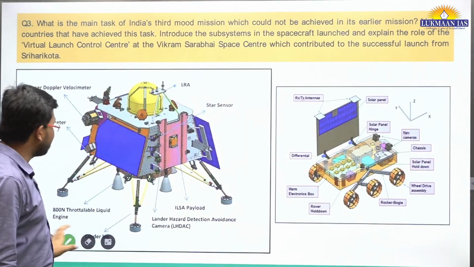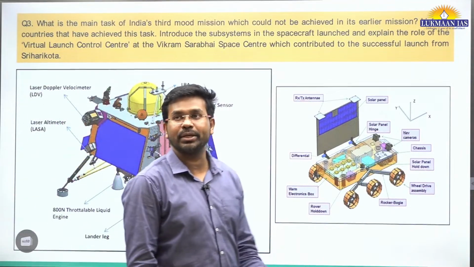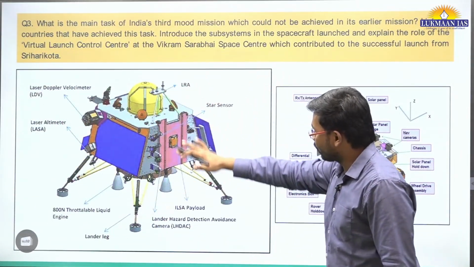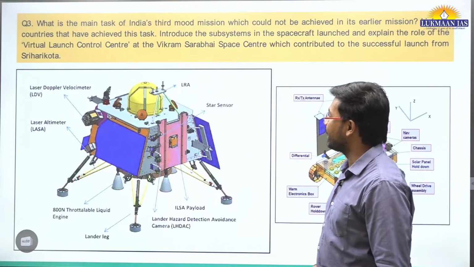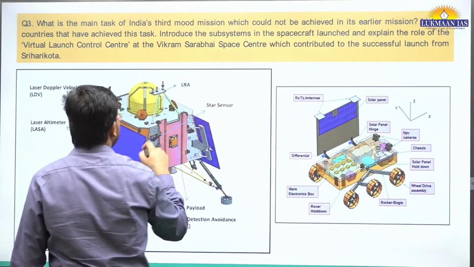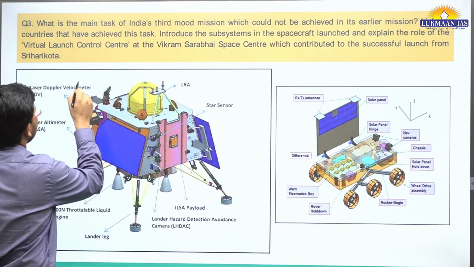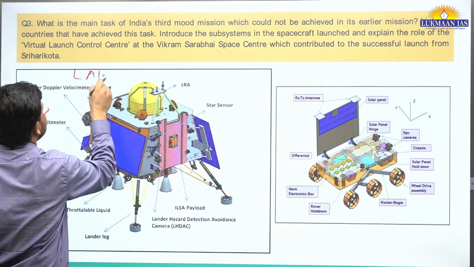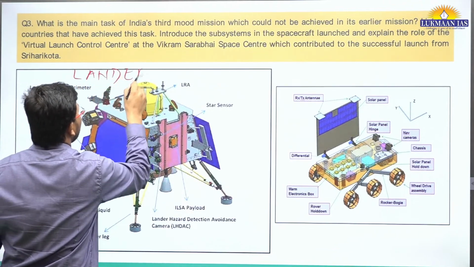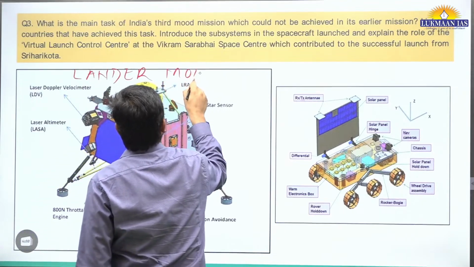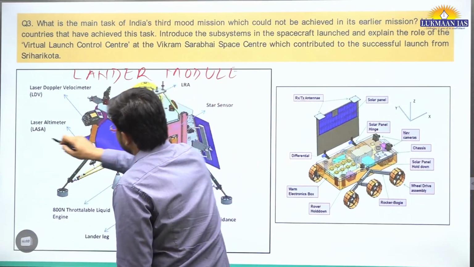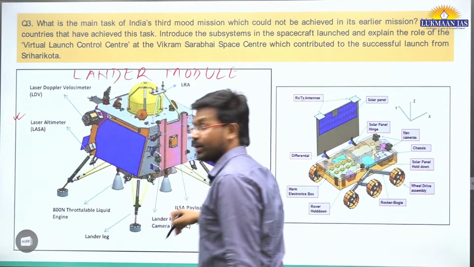So these are some of the images of the Chandrayaan mission, right? So what is this? This is a lander module. The first image that we see over here, I'm going to write, this is the lander module of the Chandrayaan-3. This is the lander module.